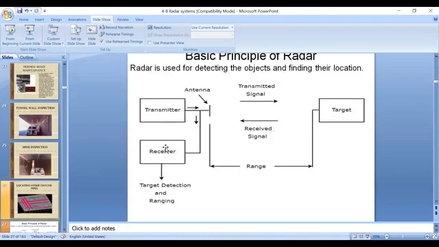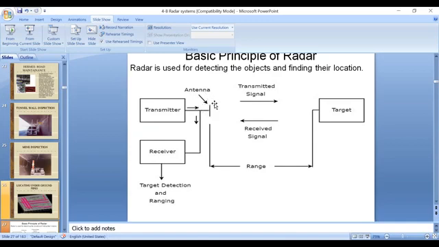We all know this concept because the radar system basically consists of a transmitter, a receiver, a channel, and the target. The channel is nothing but free space, no wired space. Wireless communication takes place here. It's not a wired communication. The transmitter and receiver are included in a device called a duplexer, where we use a single antenna for both transmitting and receiving.